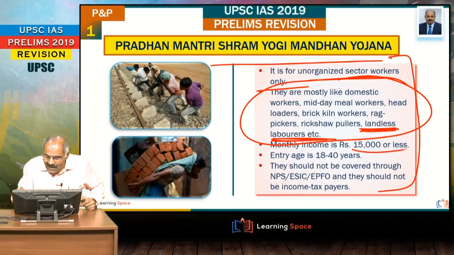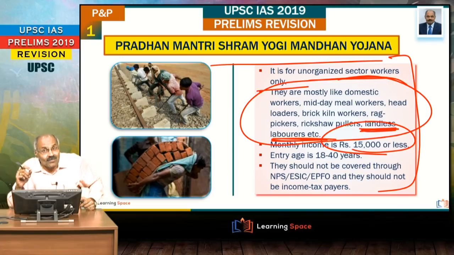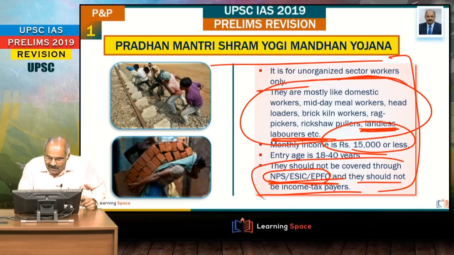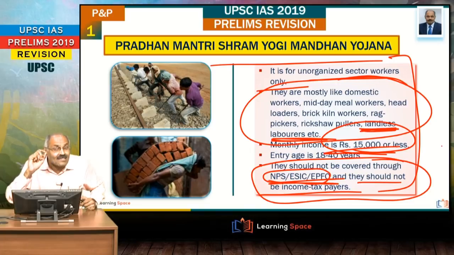And here monthly income must be rupees 15,000 or less. Entry age is 18 to 40 years. And one important aspect is, they should not be covered through the National Pension System or ESIC or the Employees Provident Fund Organization. So any of these, they should not be covered, and at the same time they should not be income tax payers. So these are excluded straight away. So here monthly income is rupees 15,000 or less, and this is a central sector scheme, very important, administered by the Ministry of Labour and Employment.